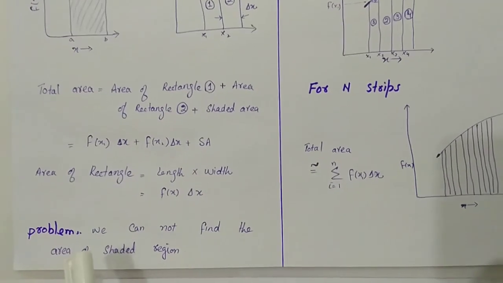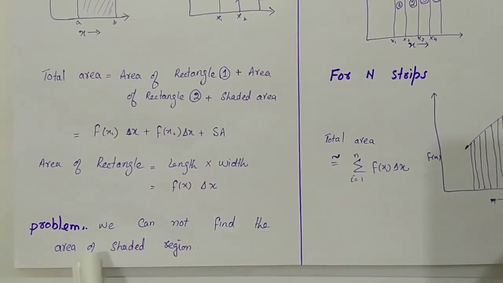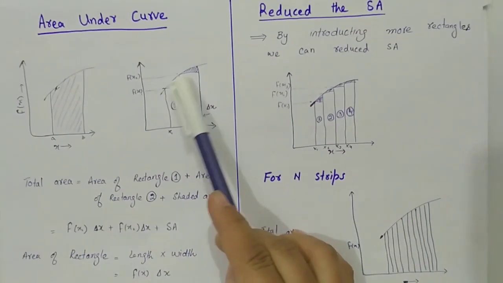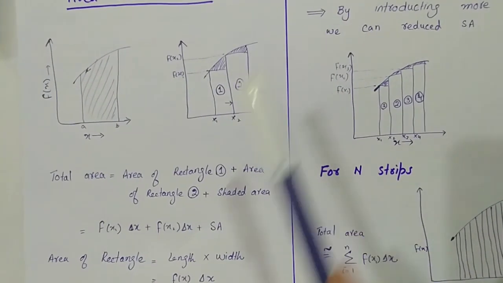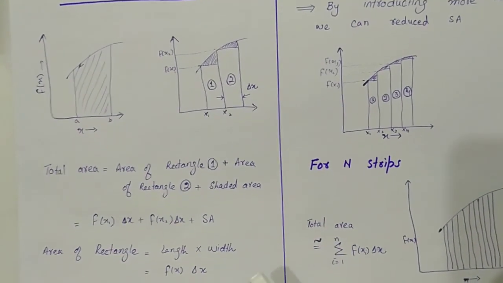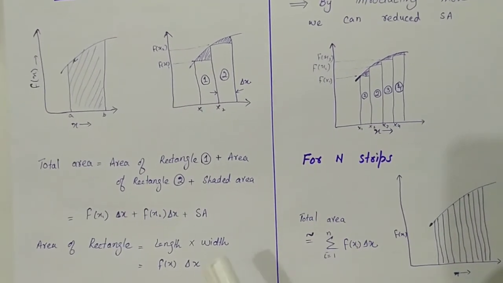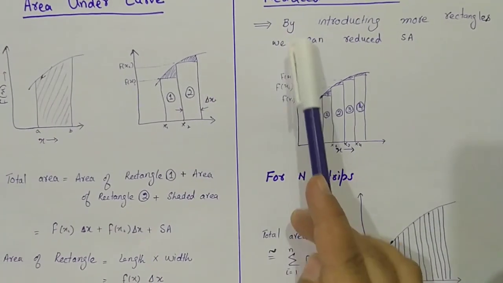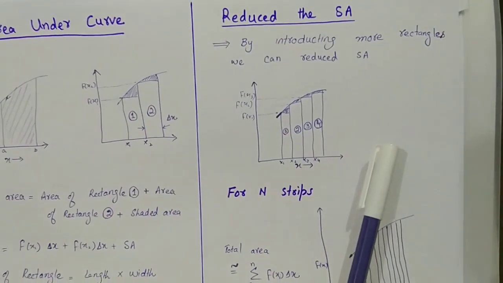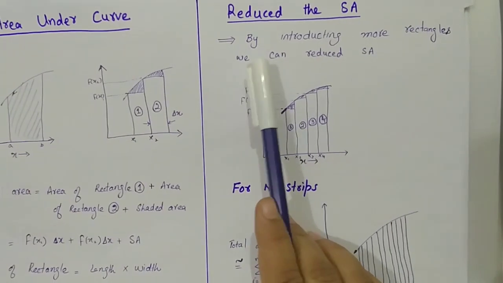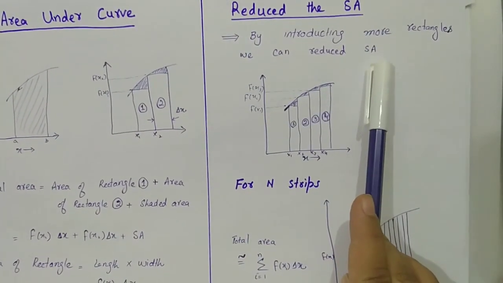Now again the problem is we cannot find the area of the shaded region. Here these are the two shaded regions. We cannot find the shaded region because we do not have any formula to calculate it. But we can reduce these shaded areas. How can we reduce this shaded area? If we introduce more rectangles, we can reduce the shaded area.